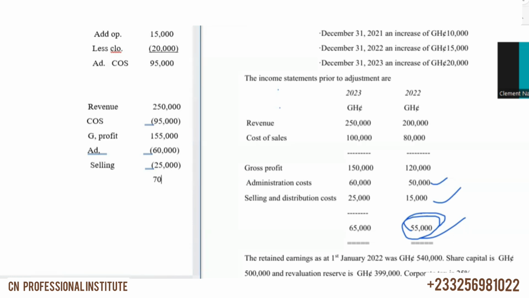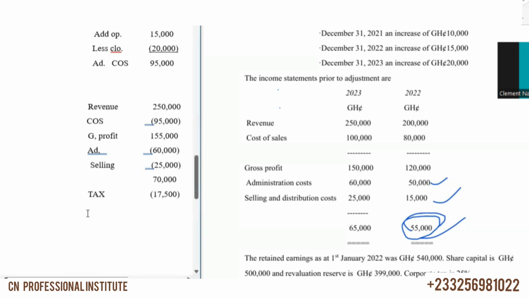So we have 70,000. Okay, 155 minus 60 minus 25, 70,000. Then the tax is 25%. So 25% of 70 is 17,500. So less the tax.